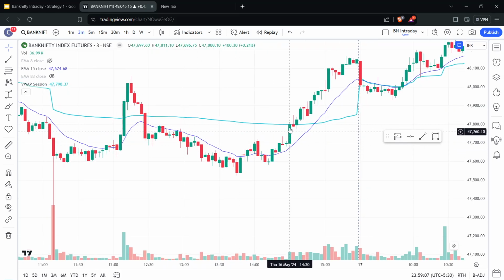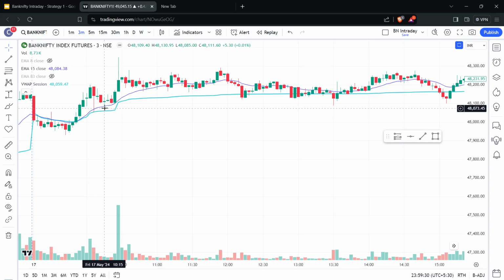So this is probably a stop loss trade. This is probably a small rejection. If you've entered here, you would have probably exited somewhere here, right? Somewhere here. There's around 76 points, and you could still exit at this point because the candle closed nicely above VWAP. You could still do that.